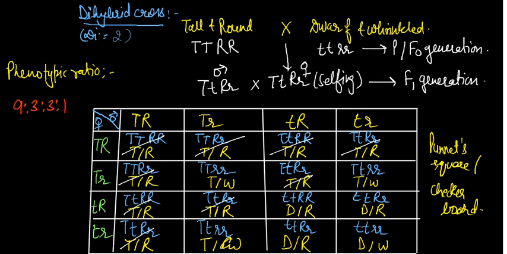After that, tall and wrinkled is 3, dwarf and round is 3, and dwarf and wrinkled is 1.